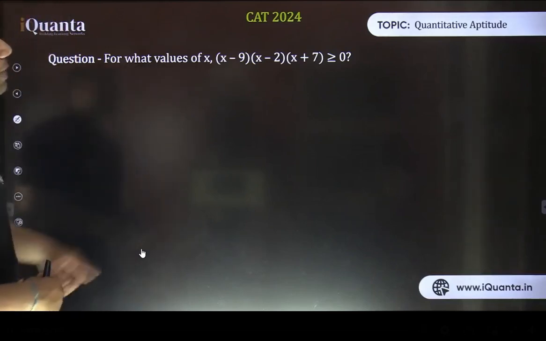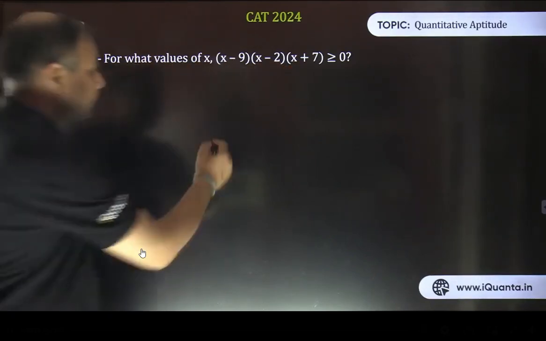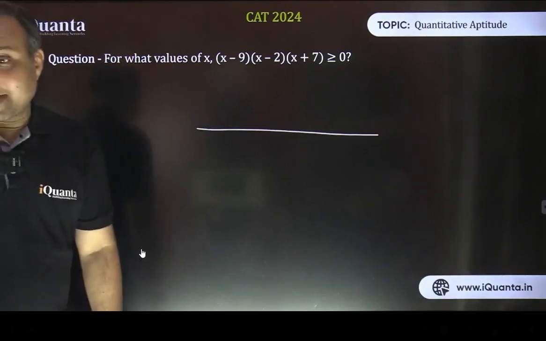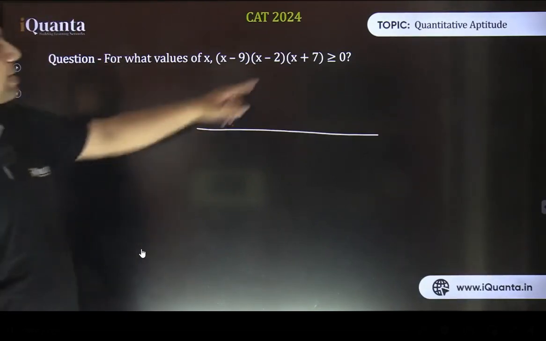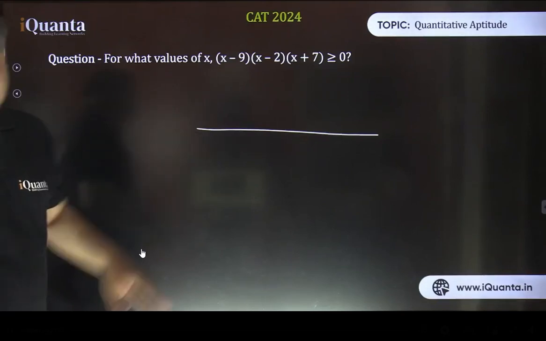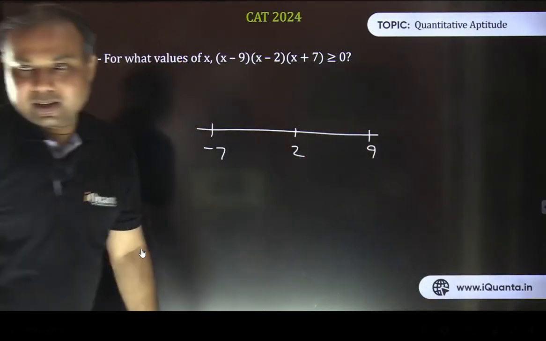Okay, in this question now there are 3 terms. So can you tell me what are the critical points here? What are the 3 critical points here on the number line? Okay, most of you are getting the answers. Nice, very nice. The 3 critical points here are -7, 2 and 9. ठीक है ना? -7, 2 and 9. Let's, maybe they are somewhere here.